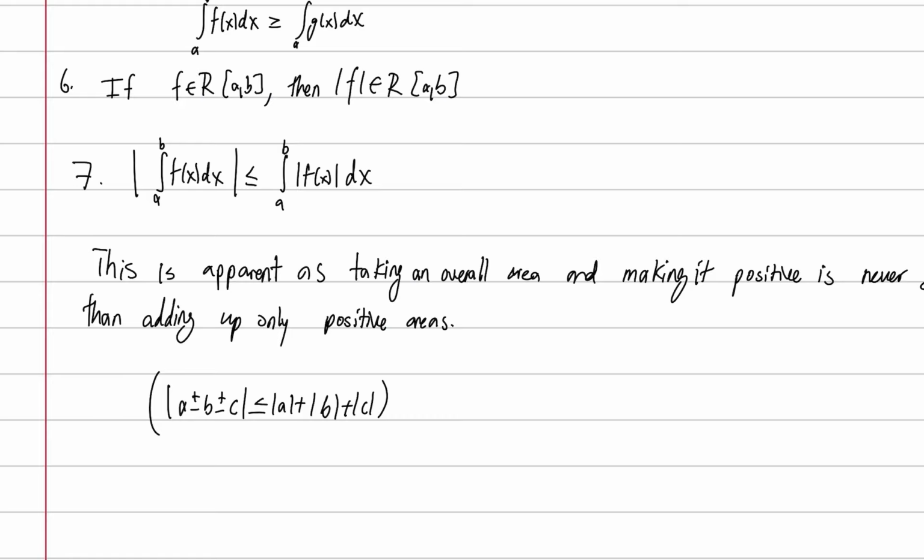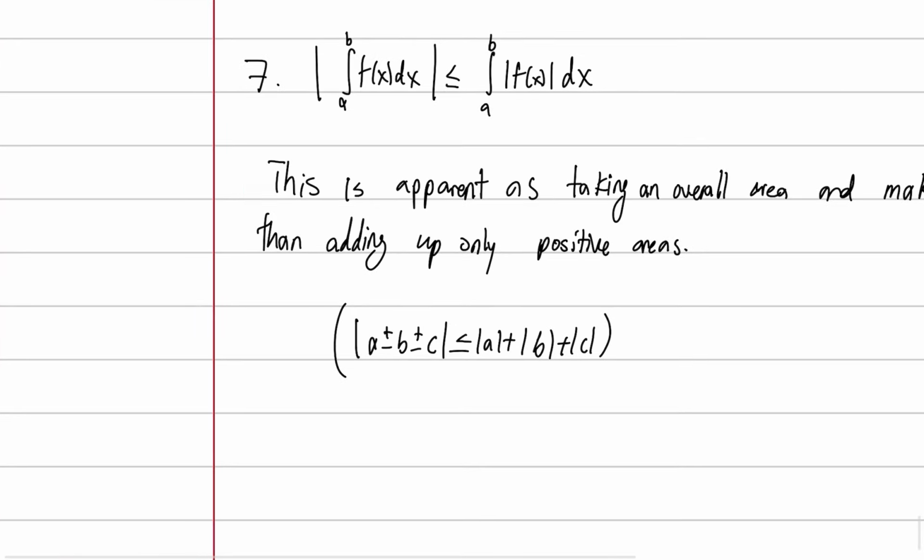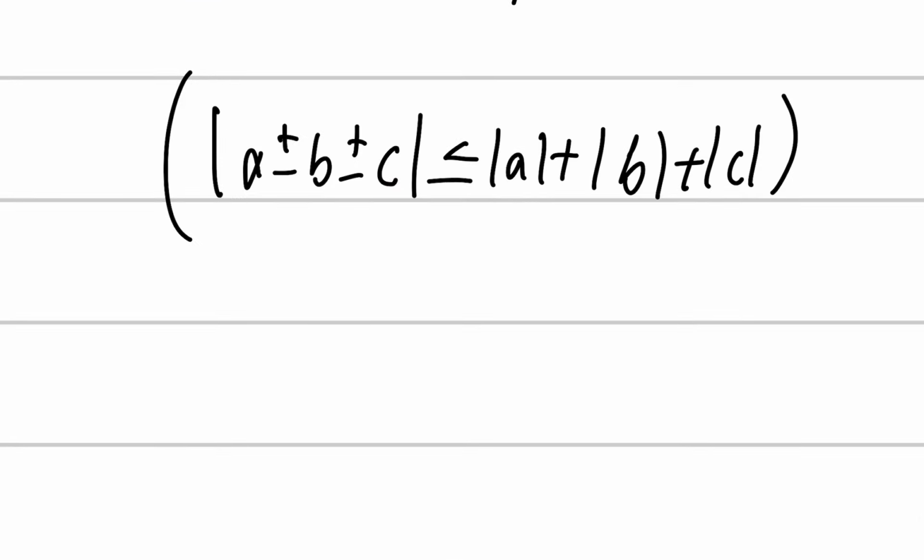And you might be able to relate this to triangle inequality. If we take these intervals where f is positive and where it becomes negative, we add up those areas, we can either be doing plus or minus b plus or minus c or plus or minus d or whatever, however many we have. This is always going to be less than or equal to just taking the absolute value, ignoring the negative and only adding up the positives. So hopefully another obvious one.